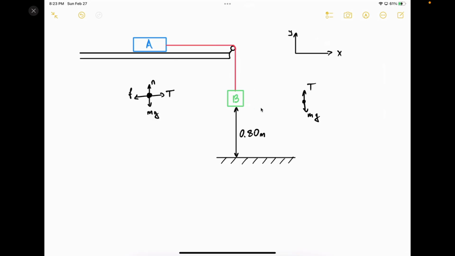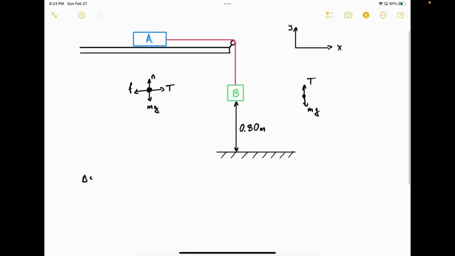Using that, we can calculate the acceleration of the system using the kinematic equation that says delta y in the vertical direction for the B, delta y is equal to